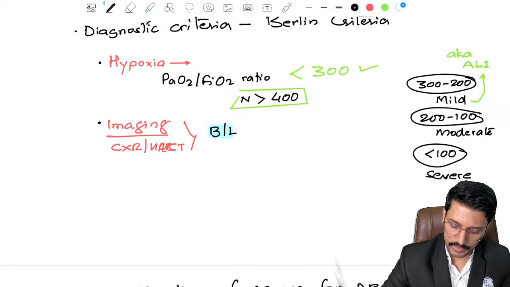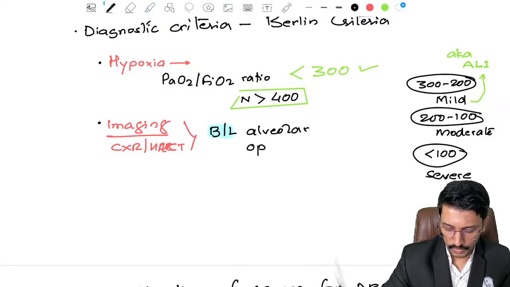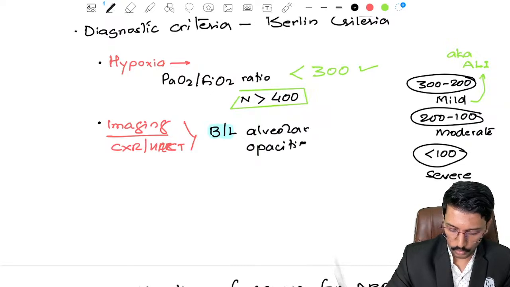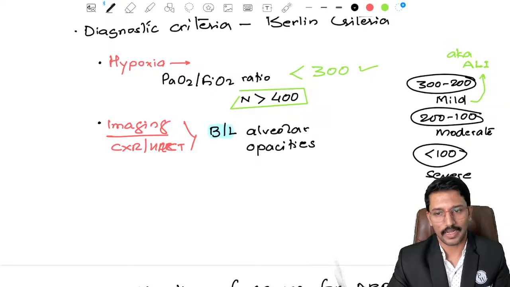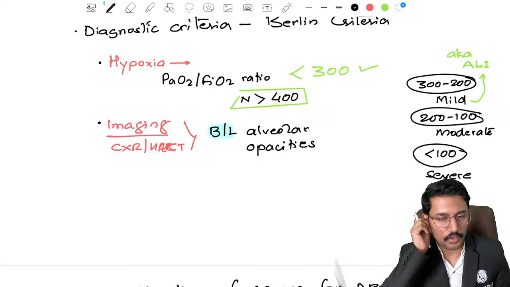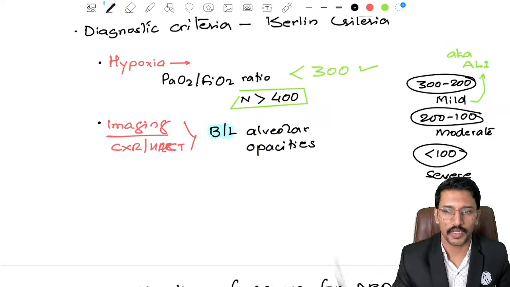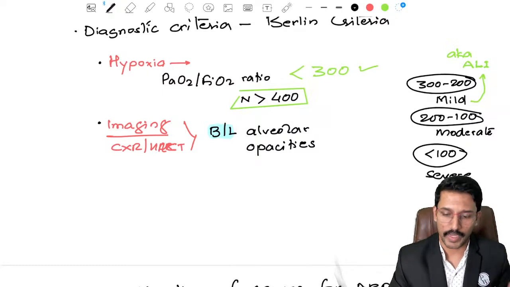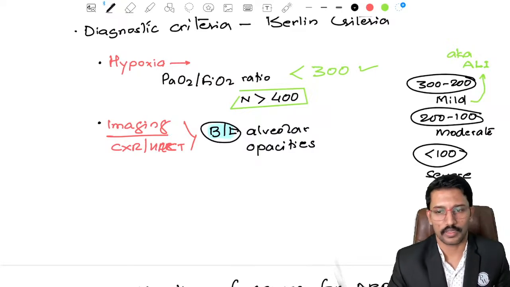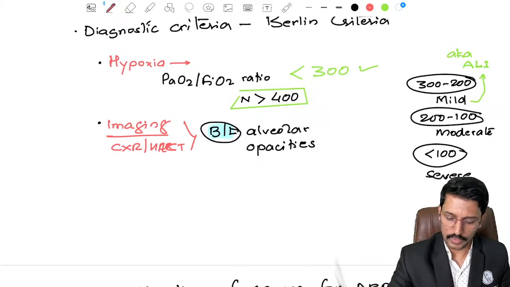So there should be bilateral alveolar opacities that cannot be explained by other causes like pneumonia or something like that. It should be alveolar opacities, and bilaterality is the most important point here. Okay, so that is the second criterion.